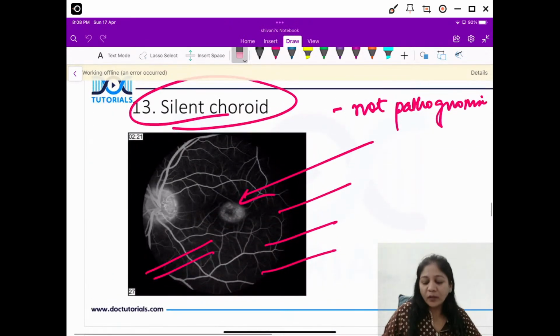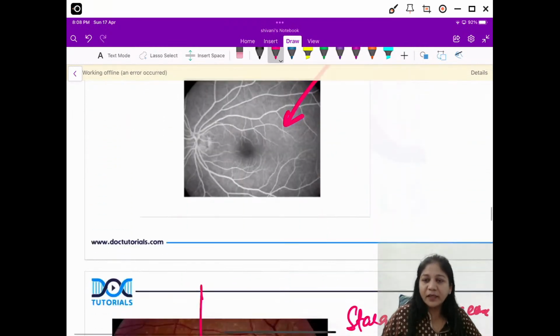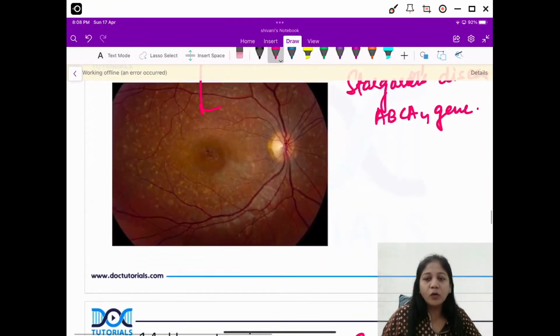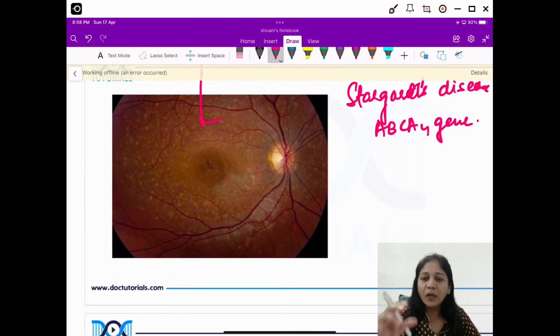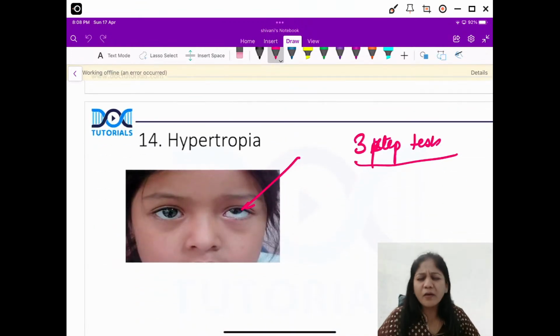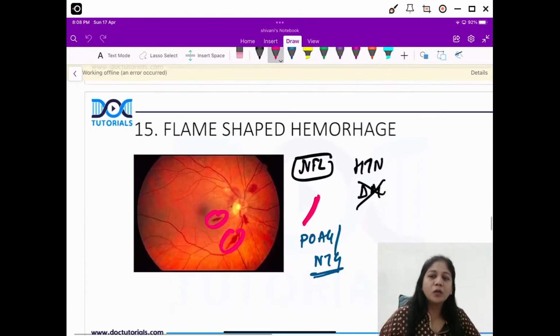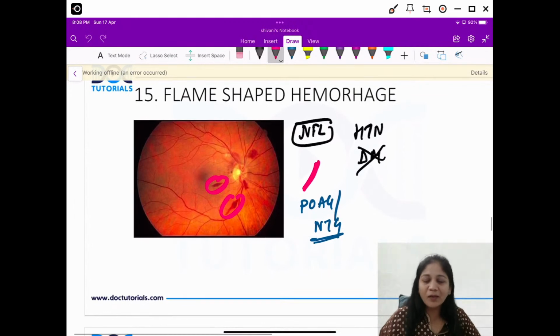Next is an important question for our PG students, something about the silent choroid, right? You have lipofuscin accumulation, and there is the normal FFA, and I told you these are the pisciform fishtail specks at the level of RPE and the outer retina. Okay. Next is the hypertropia, and you must know everything about the Park 3-step test. That I'll take again a short video. Okay, I'll make a short video and again post it.